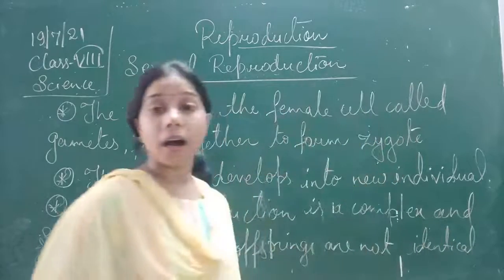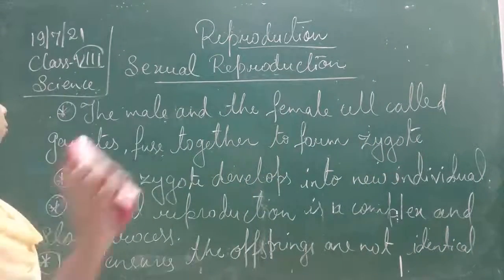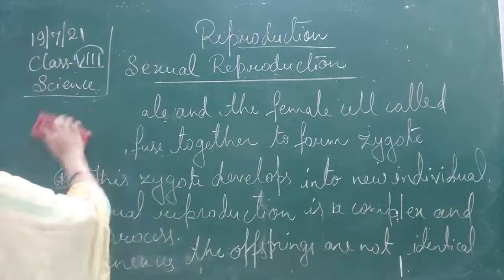They are not identical to their parents.